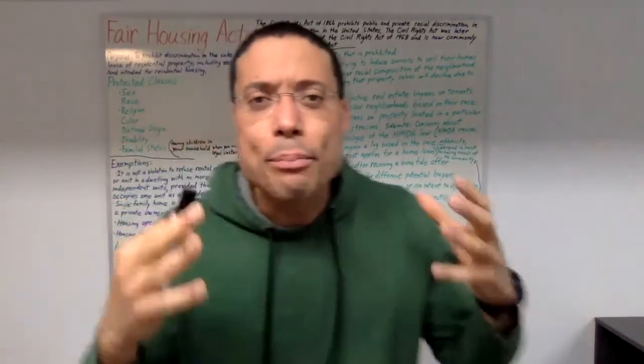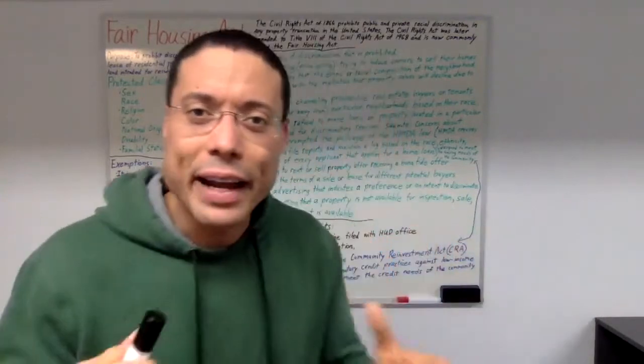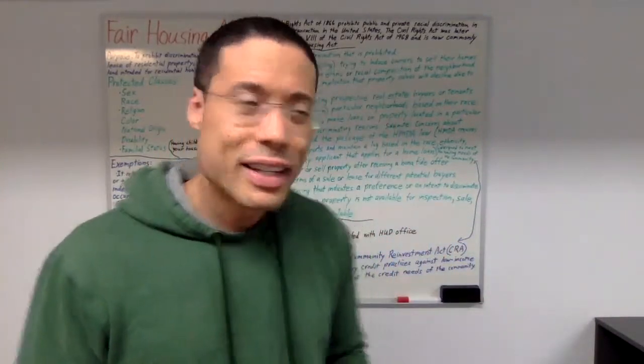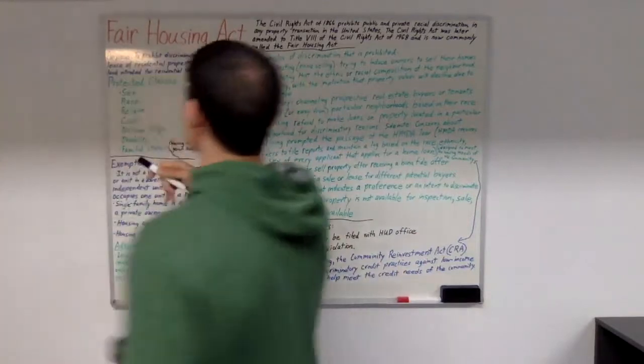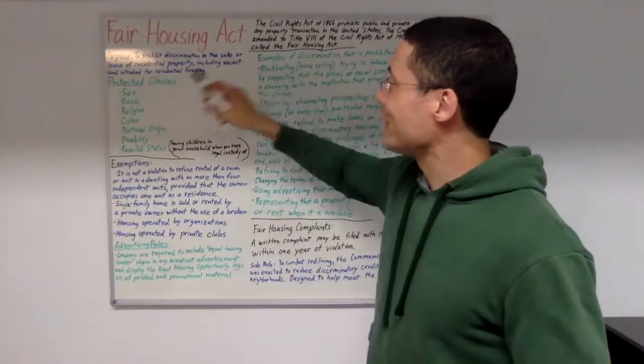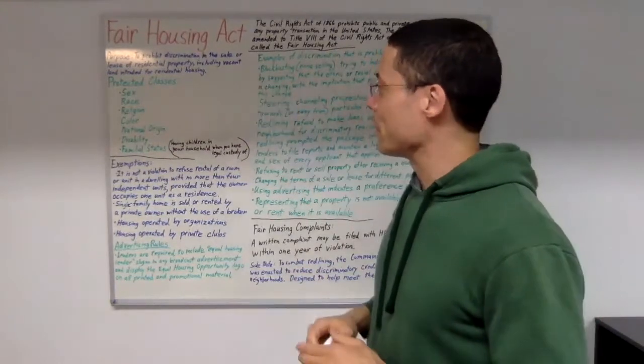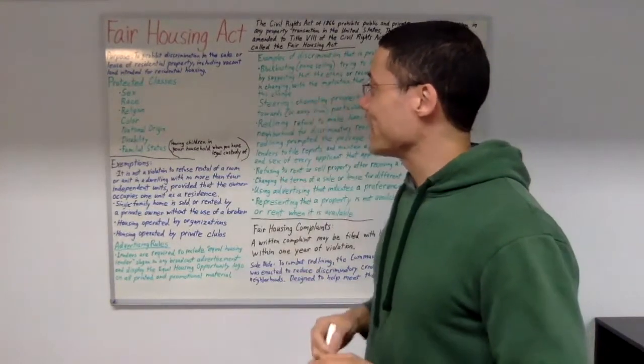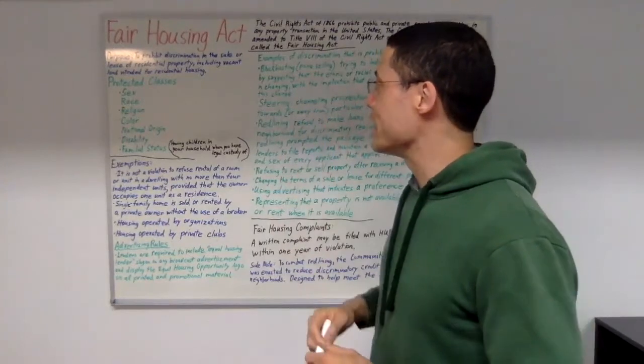Now, what is the purpose of the Fair Housing Act? The purpose of the Fair Housing Act is to prohibit discrimination in the sale or lease of residential property, including vacant land intended for residential housing.